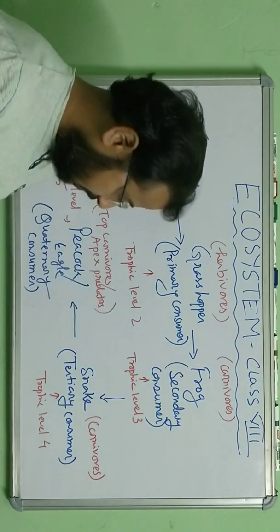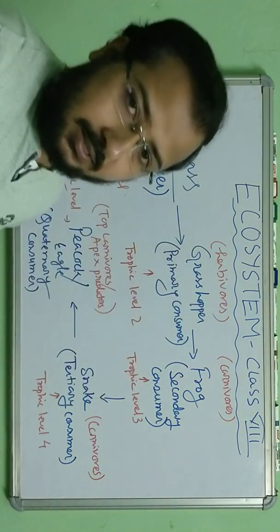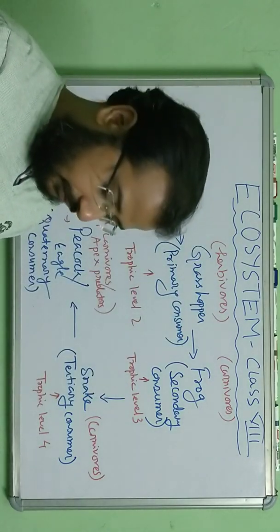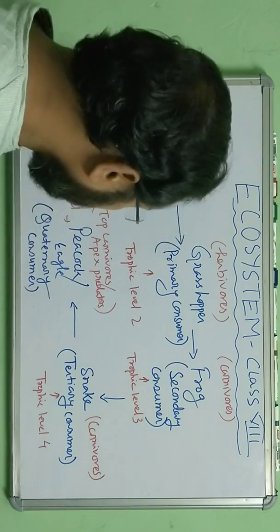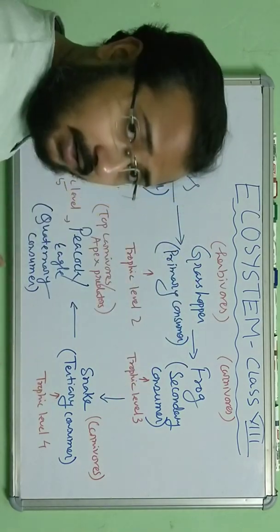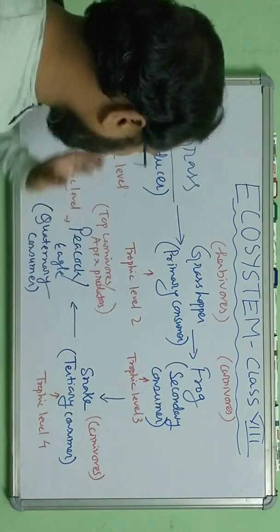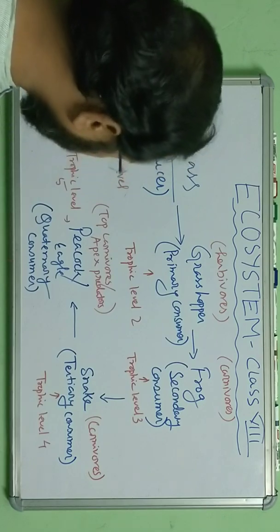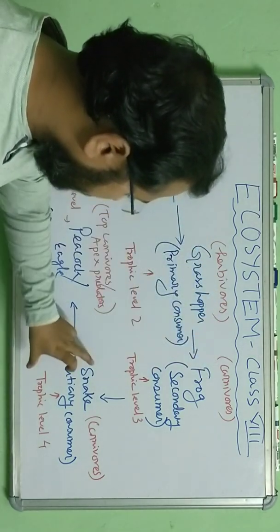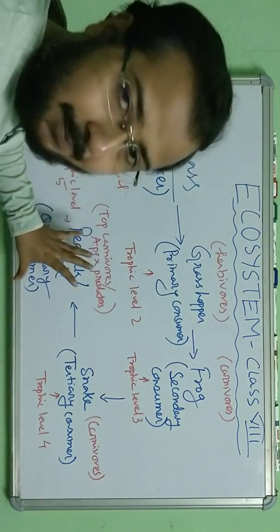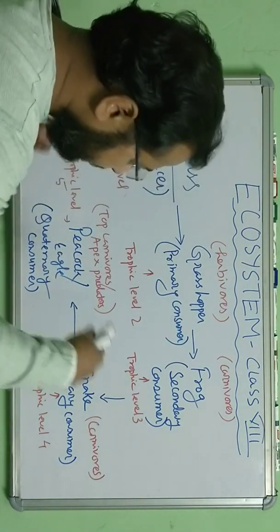Understood? So this is one example of how in the ecosystem different organisms, different living animals, depend on each other, and all the different stages I am giving as trophic levels. So trophic level 1, 2, 3, 4, 5. These are producers, herbivores, carnivores, top carnivores or apex predators at trophic level 5.